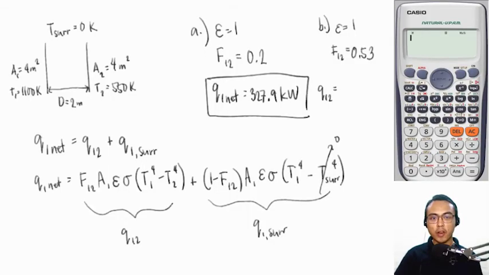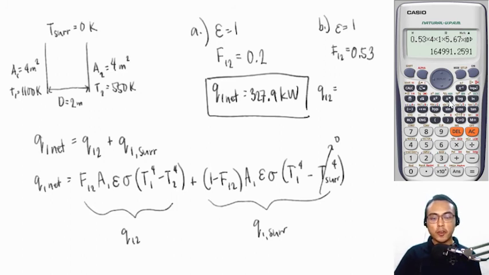Now we can substitute everything to the first term of the heat equation because again, we are only looking for the transfer of heat between plates 1 and 2. View factor is 0.53. Multiply that with area, 4 square meters. Emissivity is equal to 1. The Stefan-Boltzmann constant. And then the difference in temperatures, 1,100 raised to the 4th power minus 550 raised to the 4th power.